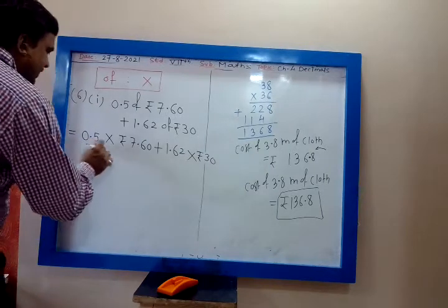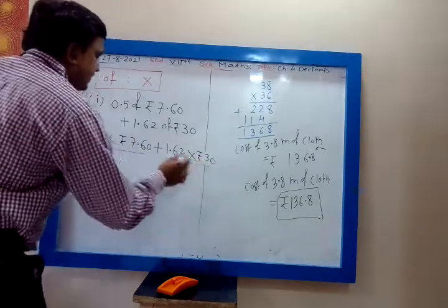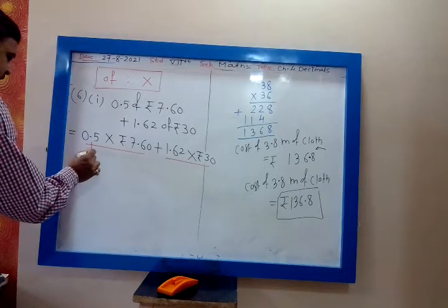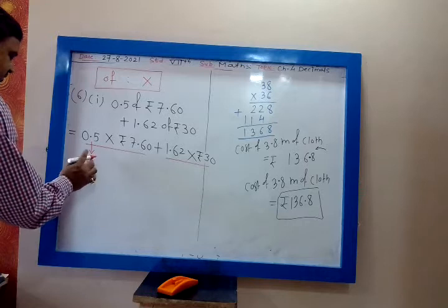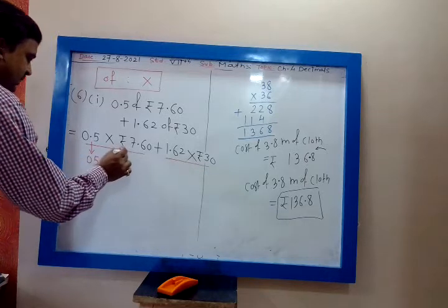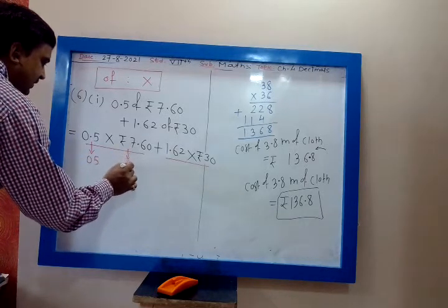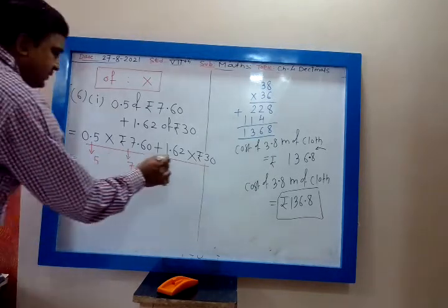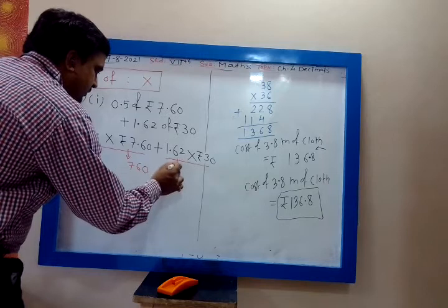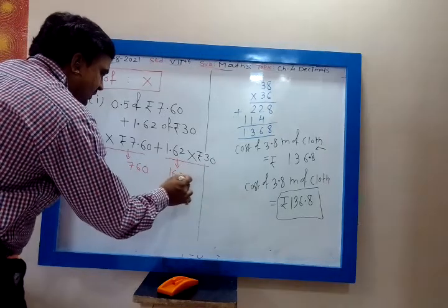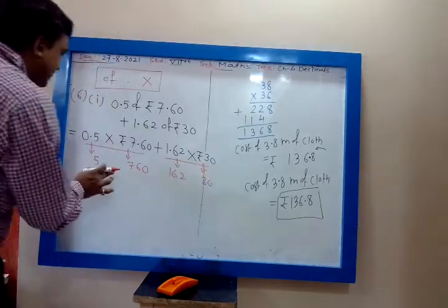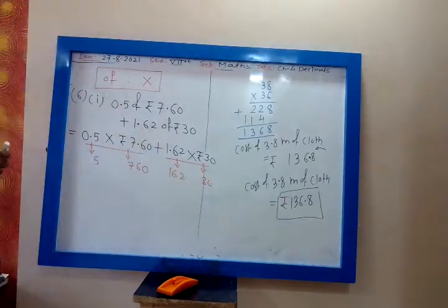First you simplify this, then you add them. So 0.5 will become 5, 7.60 will become 760, 1.62 will become 162, and 30 will remain 30.